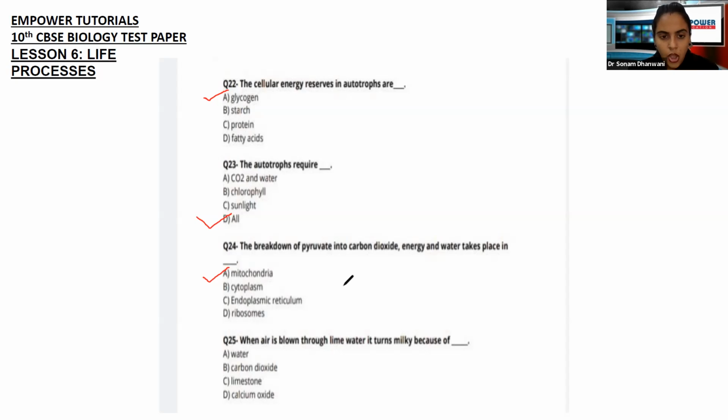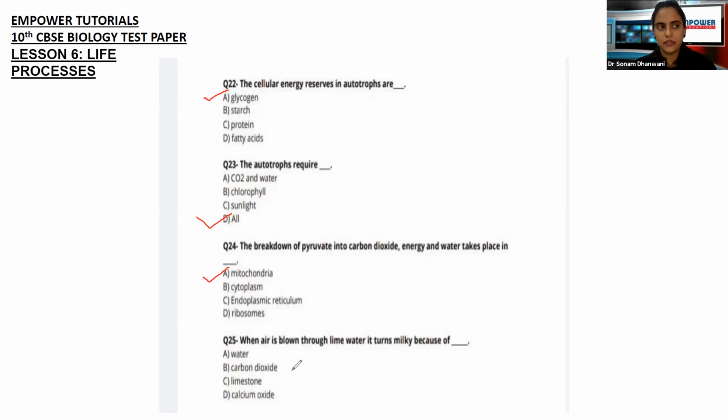When air is blown through lime water, it turns milky because of. You must have heard about this. You all must have seen this experiment also. We've dealt with this in our earlier classes also. When we blow air into the lime water, it will turn milky because of, okay, very simple thing.